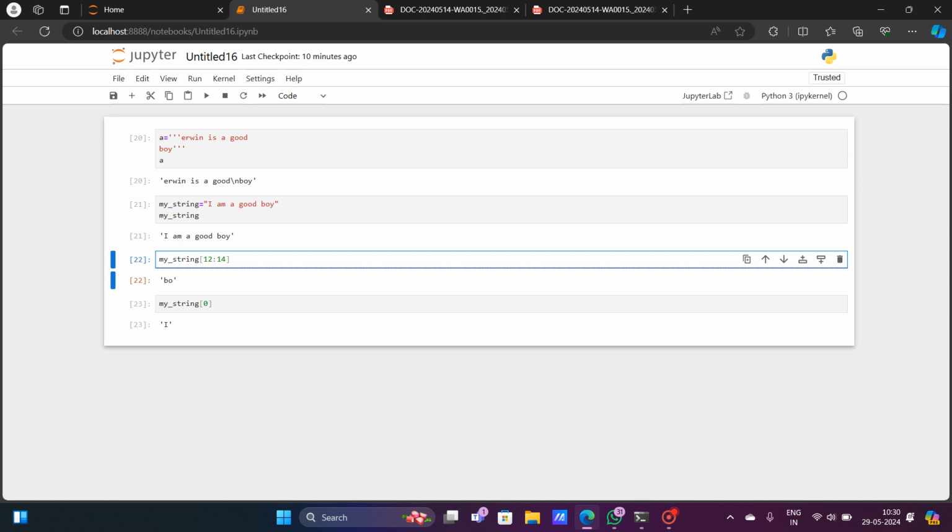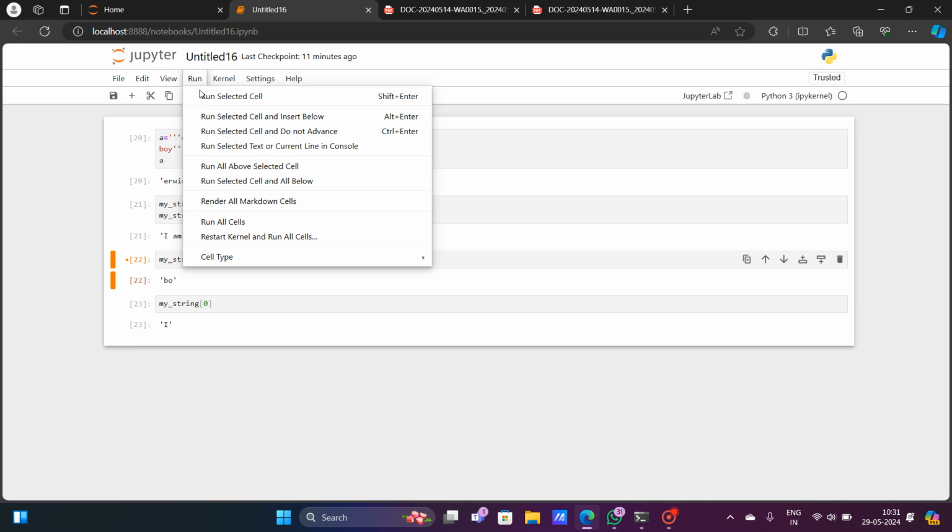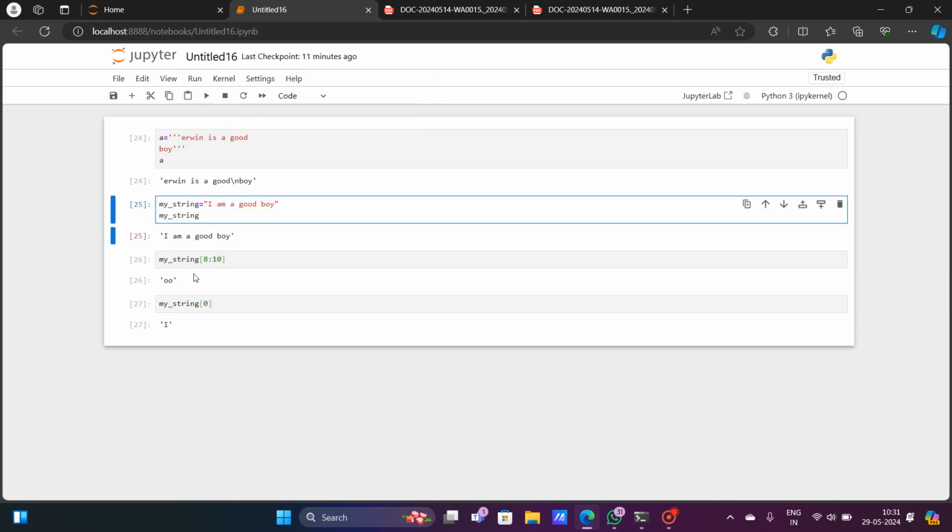Similarly, suppose I want to extract from 8 to 10. Now you can find out: 0 is I, 1 is this space, 2 is A, 3 is M, 4 is space again, 5 is A, 6 is space, 7 is G, 8 is O, 9 is O again, 10 is D, 11 is space. So it will not give me the space. It will only give me the 8th and 9th index, so that means it will only give me O and D in that respect. Now you can see, if I run this, it will not give me the space. It will only give me two O's.